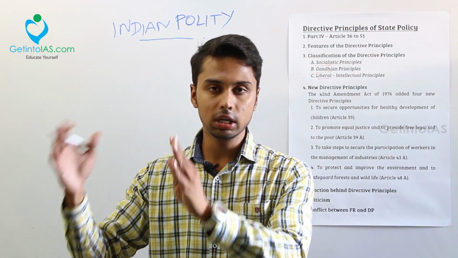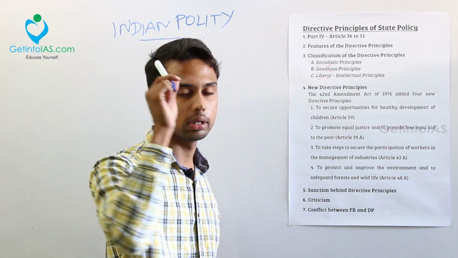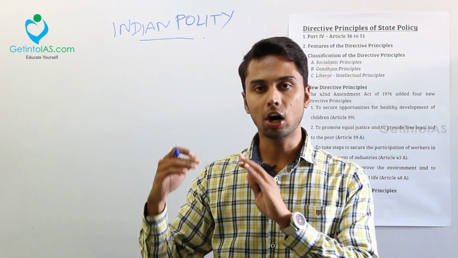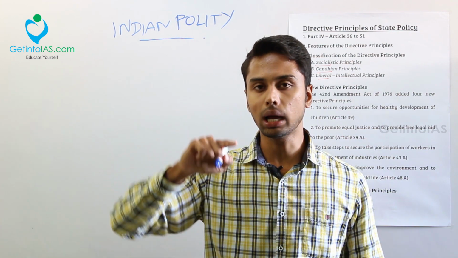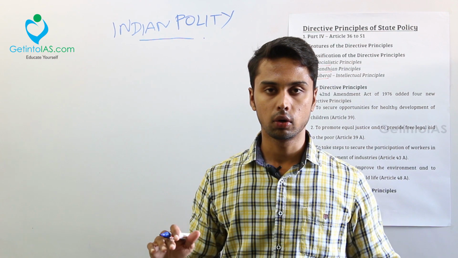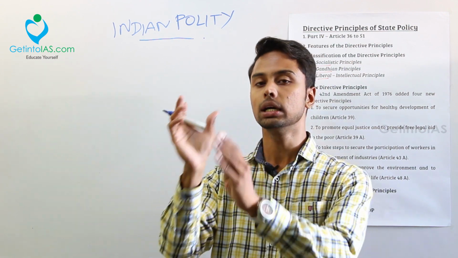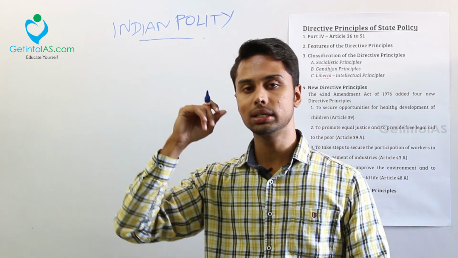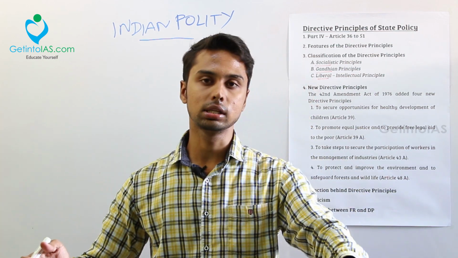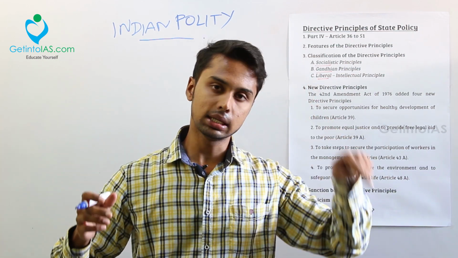But in your DPSP, from Article 36 to 51, there are many instructions. When the government is not following this, you can't approach the Supreme Court or High Court and say that my DPSP has been abrogated. Okay, you can't claim. That is non-justiciable. It is non-justiciable in court. Court can't tell the government to follow these things. But fundamental right is justiciable in nature.